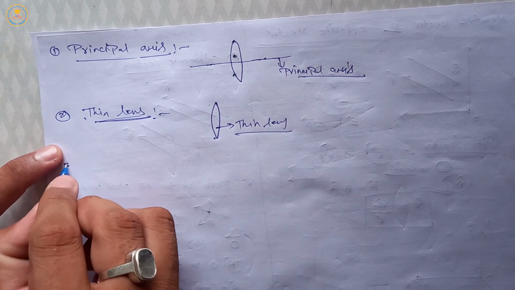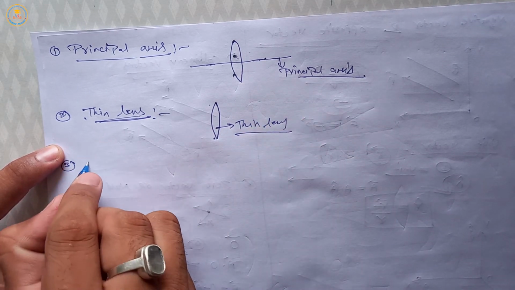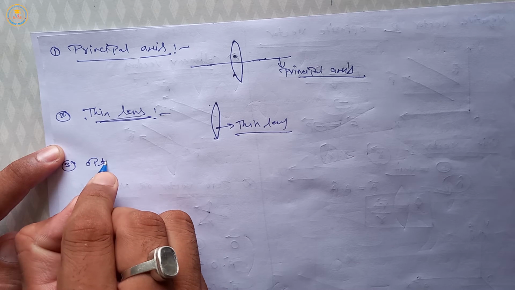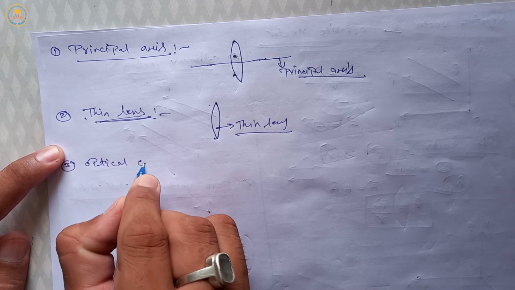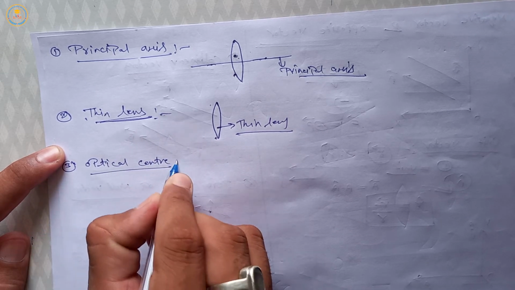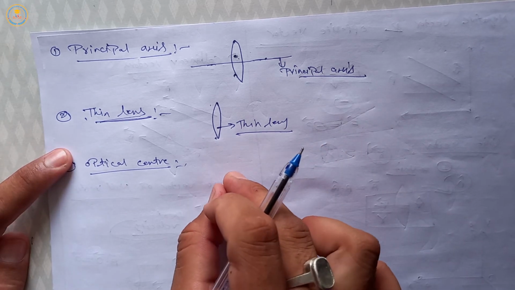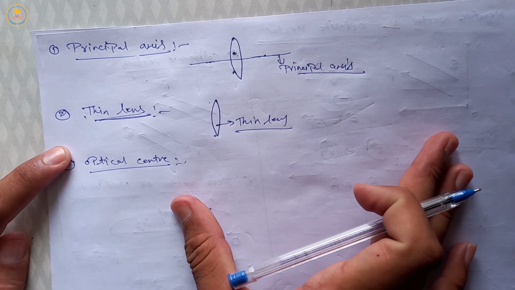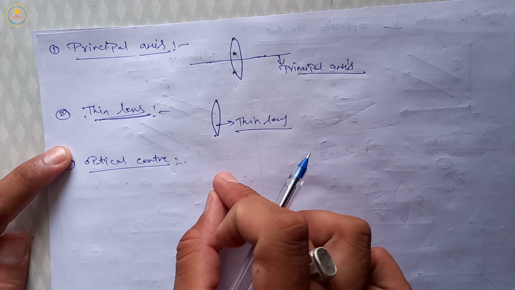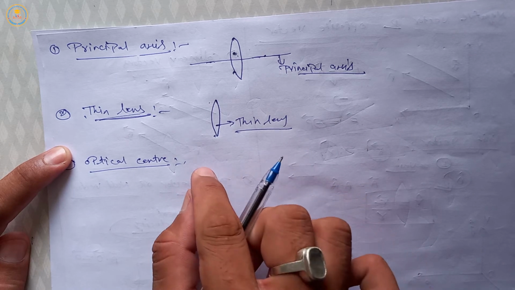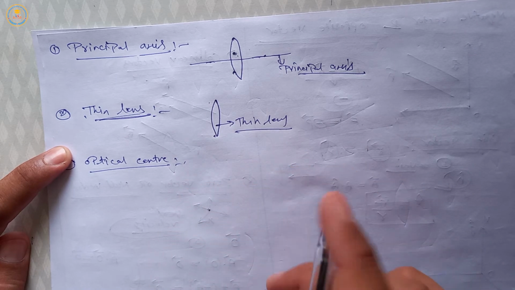Now our third definition is optical center. What is optical center? The point on the principal axis through which the rays passing, after refraction, are parallel to the incident ray.